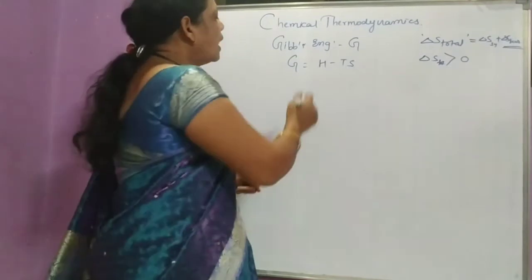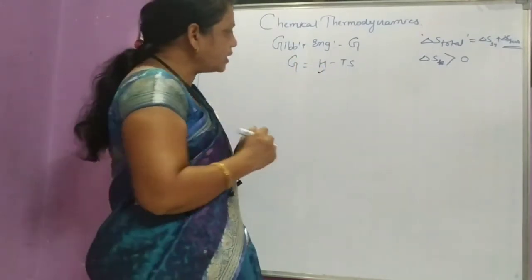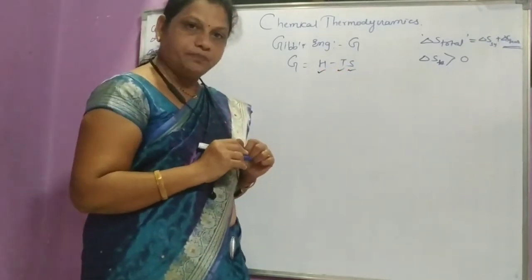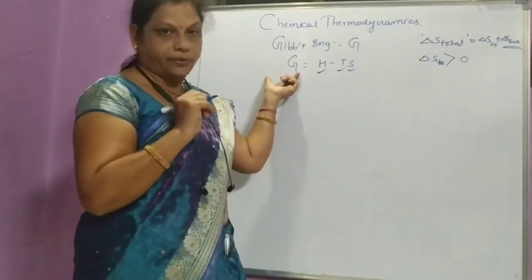As H is enthalpy, it is a state function, T is a state function, and S is also a state function, and therefore Gibbs energy is also a state function.